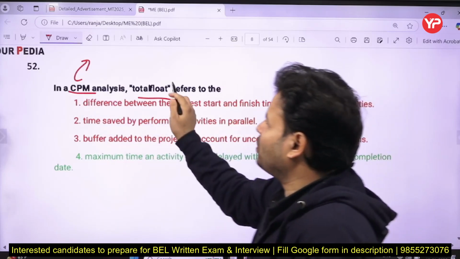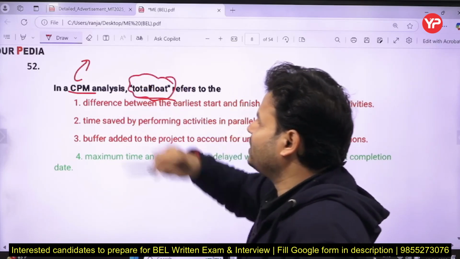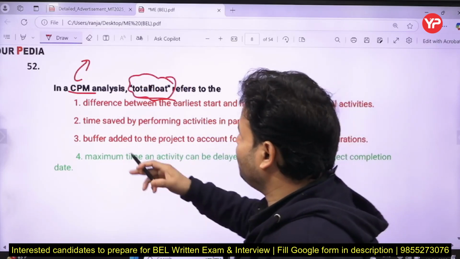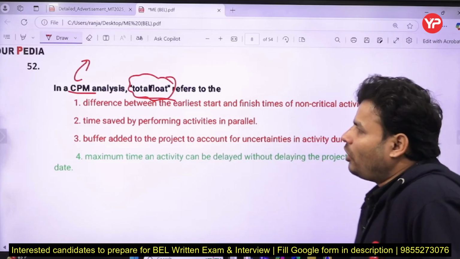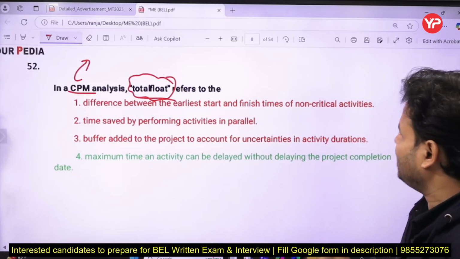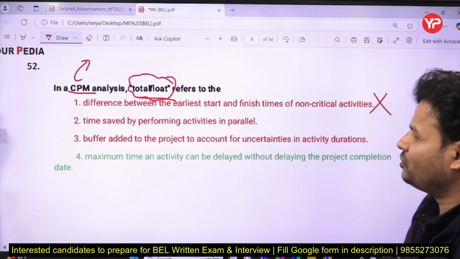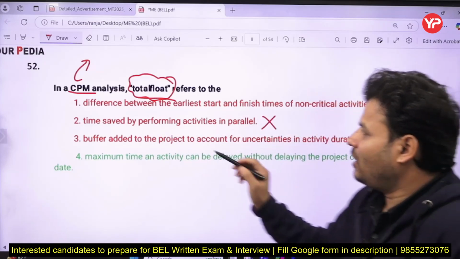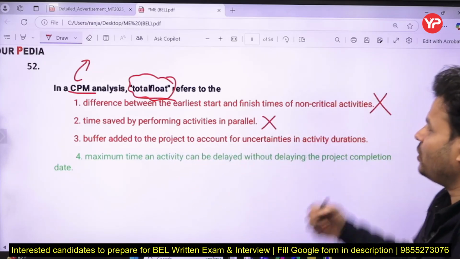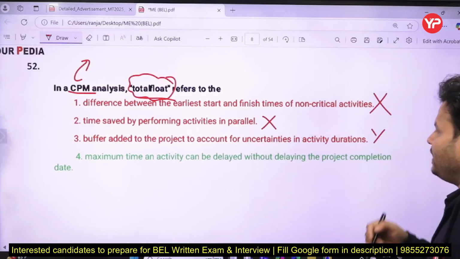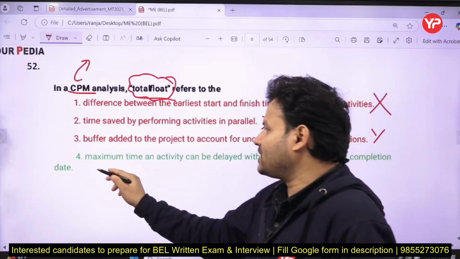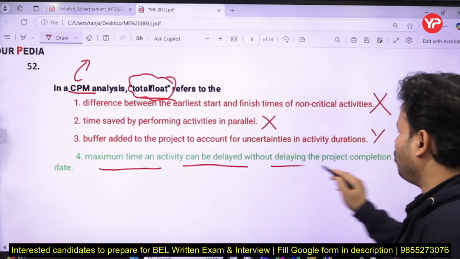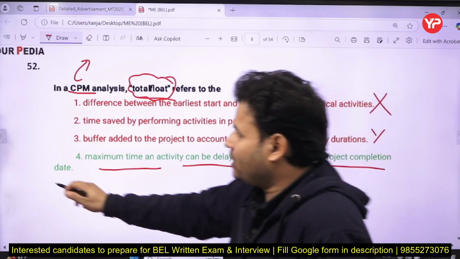So the term is total float. What does the total float indicate? If you talk about CPM, what does the total float indicate, my dear friends? Option A, difference between the earliest start and finish time, non-critical activity, that's not. Time shape, performing activity in parallel, no. Buffer added to the project to account for uncertainty in activity duration, that is basically the maximum time an activity can be delayed without delaying the project completion time or completion date, whatever.